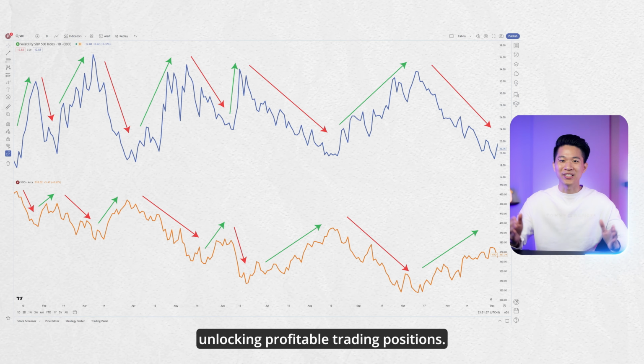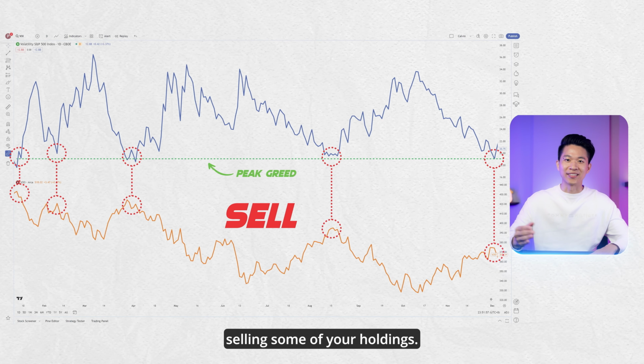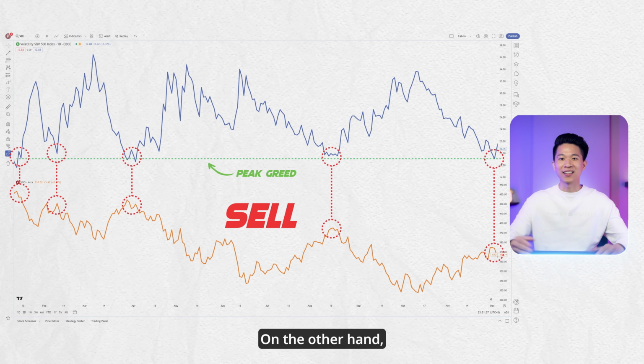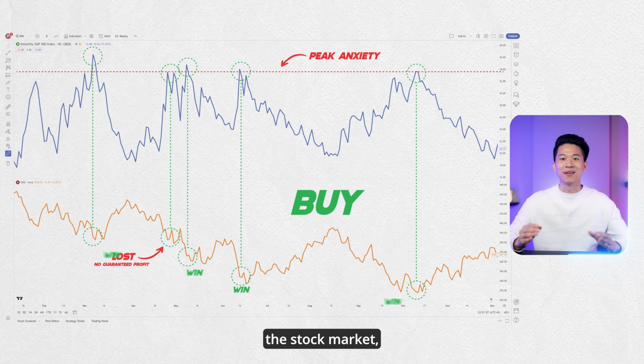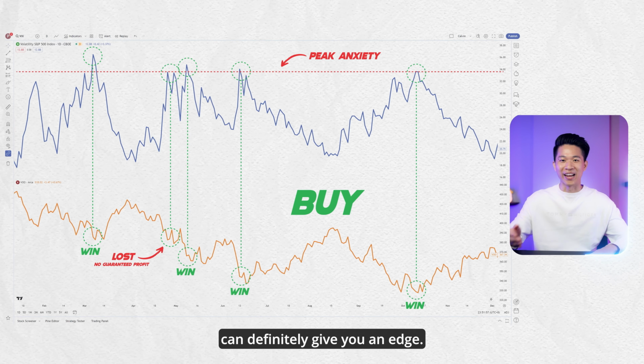Now, let's mark a support zone on the VIX chart. This area suggests that the market is experiencing peak greed, with prices potentially inflated. This could be a good time to consider selling some of your holdings. On the other hand, the resistance zone on the VIX chart highlights areas where the market might be experiencing peak anxiety, and prices could be undervalued. This could be a good time to consider picking up some stocks. Remember, there's no guaranteed profit in the stock market, but understanding the VIX can definitely give you an edge.